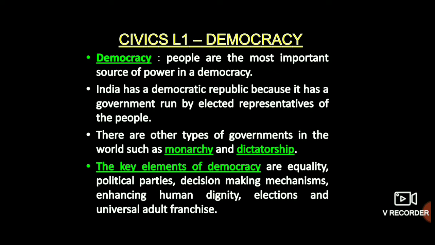So children, in order to understand the merits of democracy, let's know about the other forms of government that also exist. We have two other forms of government, monarchy and dictatorship. Monarchy means the rule by a king or queen, and a dictatorship means the rule by an individual or a group of people.